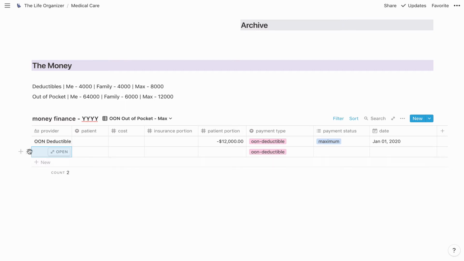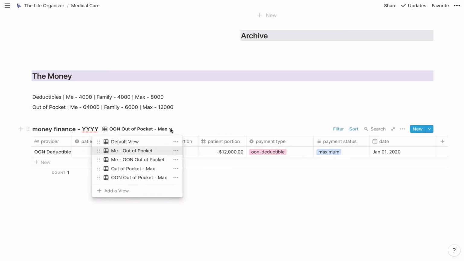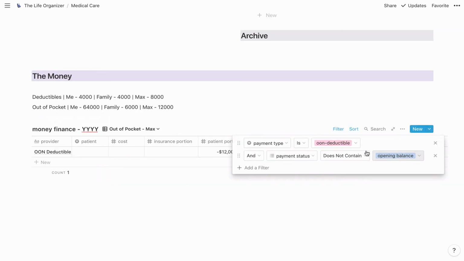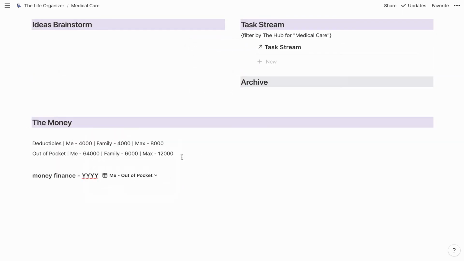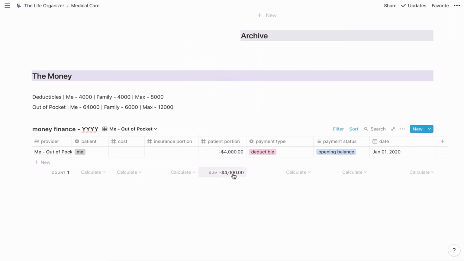Oops, I'm creating extra records here. And since that says out of network, it means that I made a mistake on this one and I selected the wrong deductible. So let's just change that to that deductible. All right. And what I should have been doing is putting this calculation on all of these. Let's add that in real quick. So this way you can see when you've made that deductible.